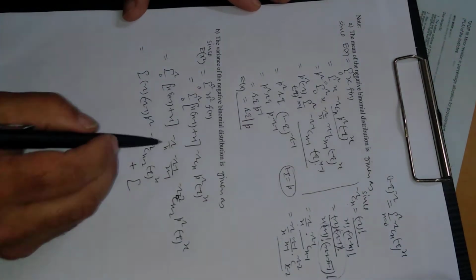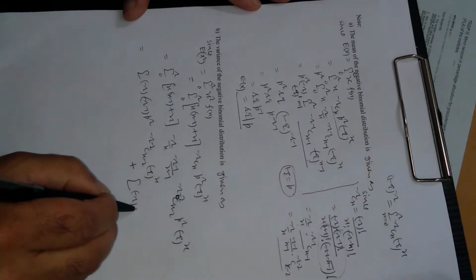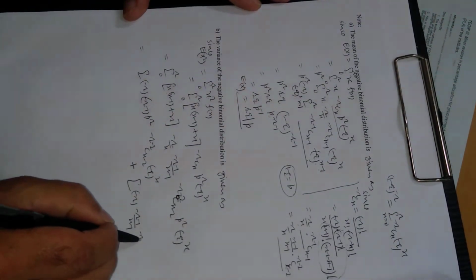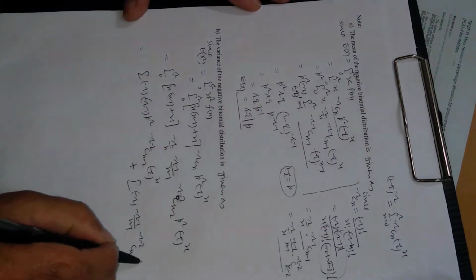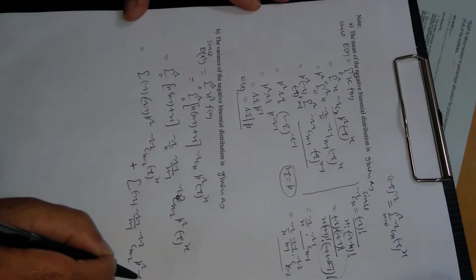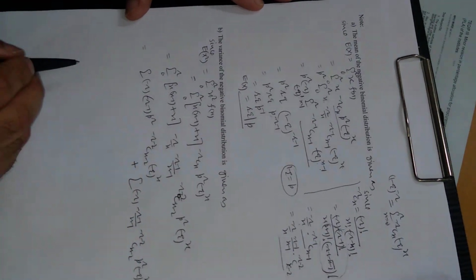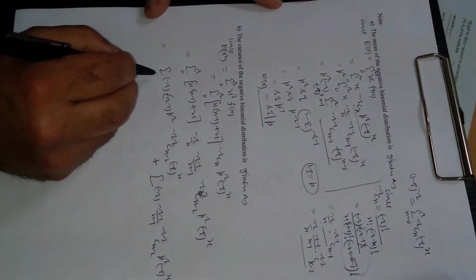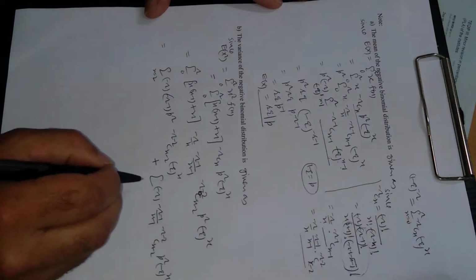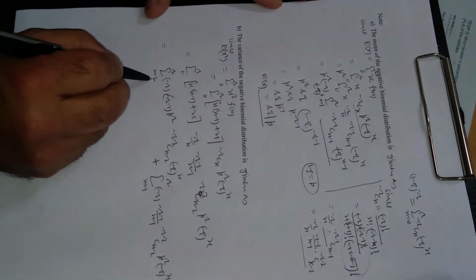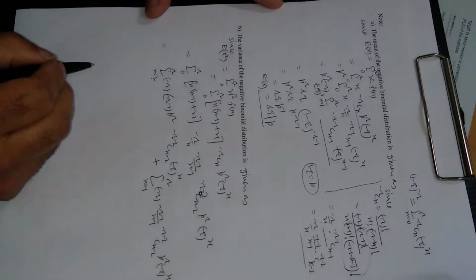Now x and x cancel, so we are left with minus r minus 1 x minus 1 minus r minus 2 c x minus 2 p power r minus q raised to power x. This is after multiplying all of these factors inside one by one here. Now this expression must start with 2, this will start with 1, and this is up to r, and this is also up to r. Why this will start with 2 and why this will start with 1, later on you will come to know.